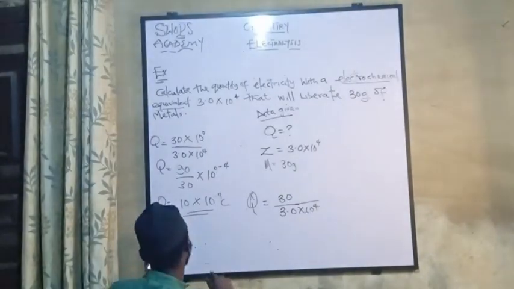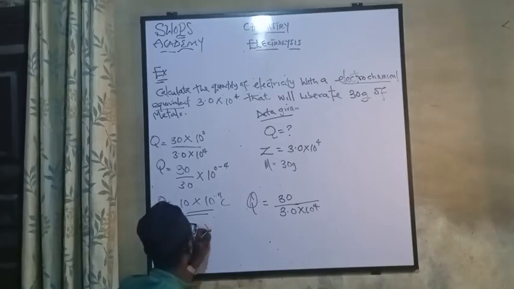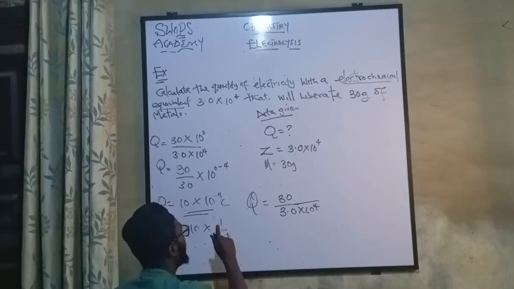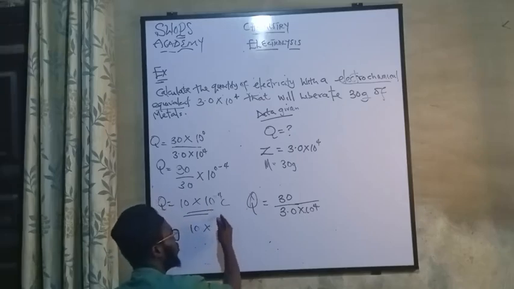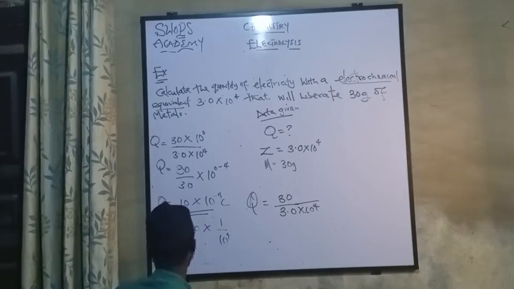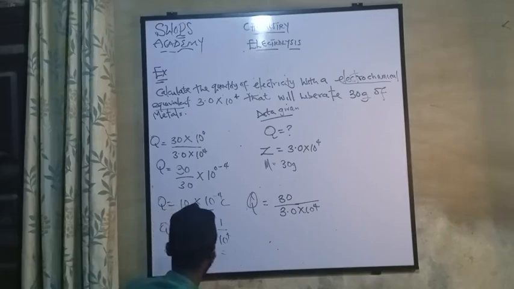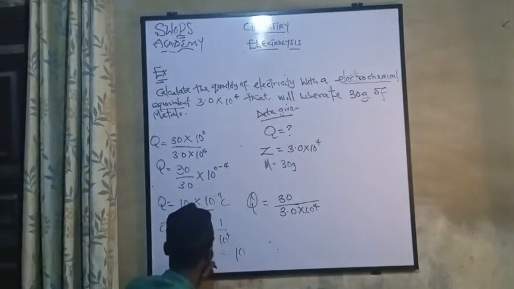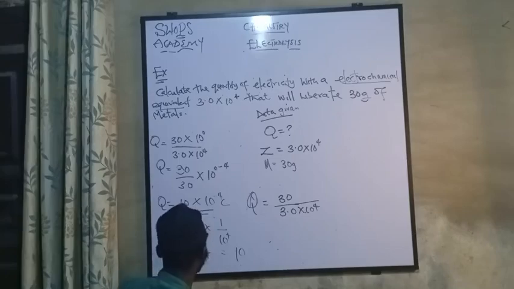If you want to break this further, you can do it like this. Q equals 10 times this. You can remove this minus by introducing 1 over 10 raised to the power 4. When you are erasing minus in law of indices, you use 1 to signify that. Q will now be 10 times 1 over 10 to the power 4. Are we together? What do we have again? Law of indices: when we are having the same base, you pick 10. What do I have as a power here? 1. When you have 10 like this, that has no power, that is 1.